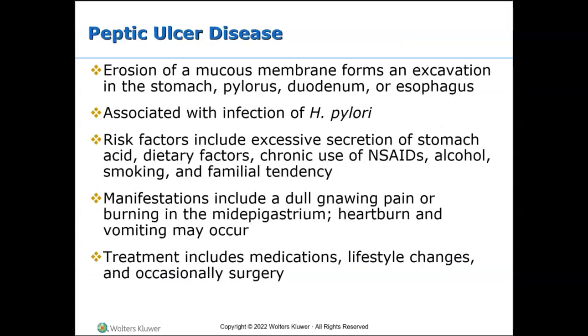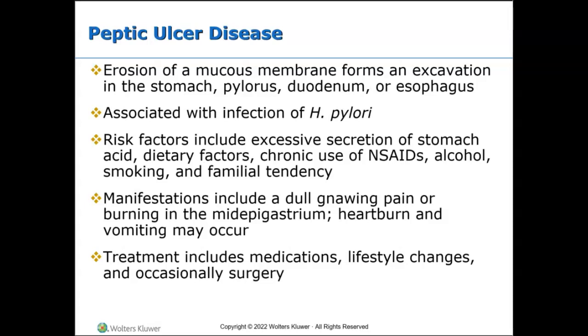Peptic ulcer disease is characterized by discontinuation in the inner lining of the gastrointestinal tract because of gastric acid secretion or pepsin. It extends into the muscularis propria layer of the gastric epithelium, right? So we have this deterioration of that tissue. It usually occurs in the stomach and the proximal duodenum. The most common cause of ulcers is infection of the stomach by a bacteria called Helicobacter pylori, or H. pylori. Most people with peptic ulcers have these bacteria living in their digestive tract, right?